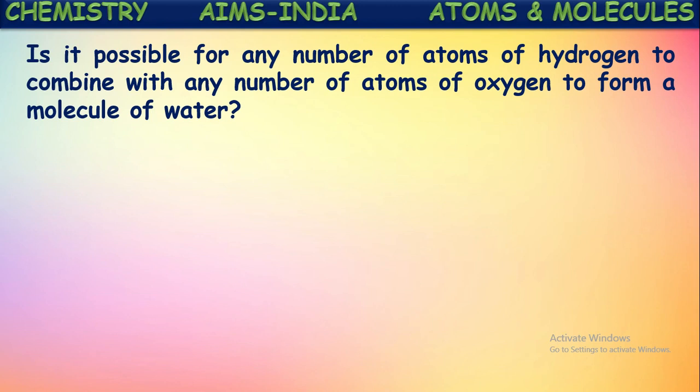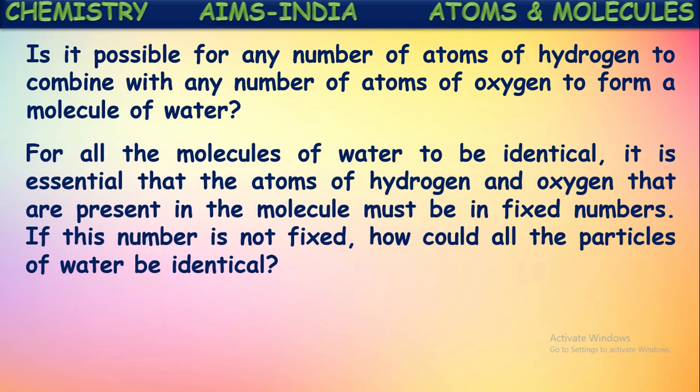No. However you prepare water and wherever you collect it from, if it is water, the molecules of water will always contain two atoms of hydrogen in combination with one atom of oxygen. This ratio is fixed for a substance. A compound is formed by the combination of two or more atoms in simple whole number fixed ratios. It won't be changed.